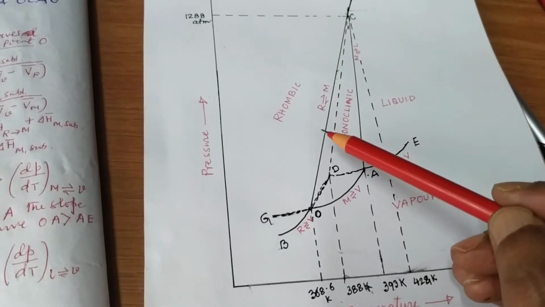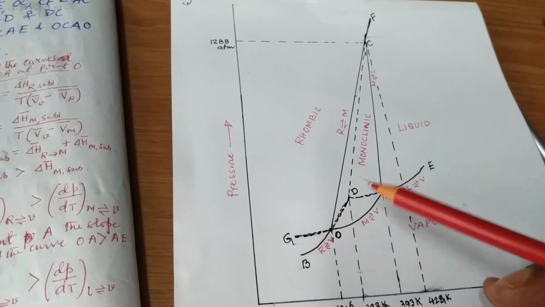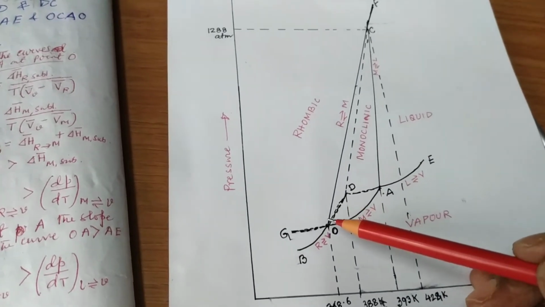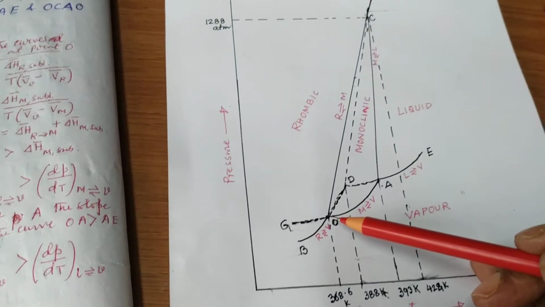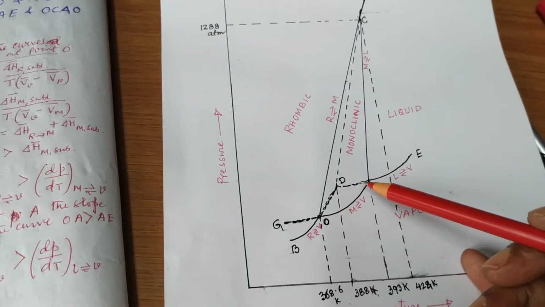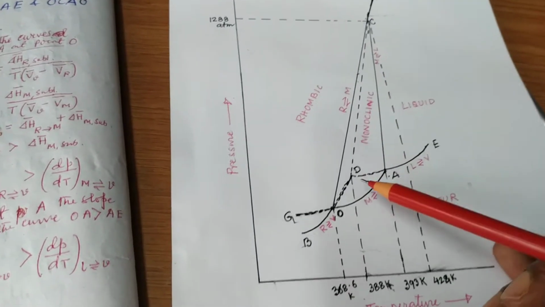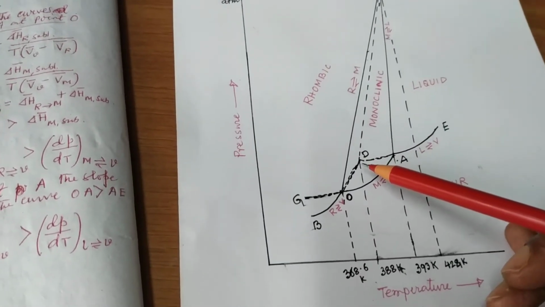Now, there are 4 metastable curves, the dotted lines. These are GO, OD, AD, and DC. So these are the metastable curves. I will discuss this later on.